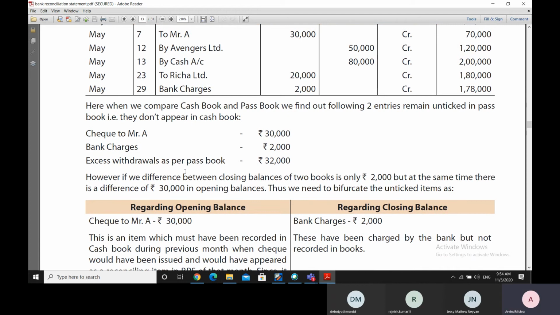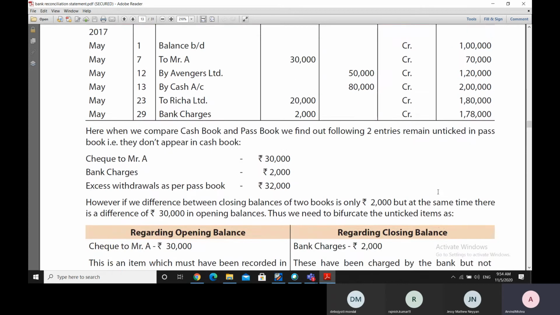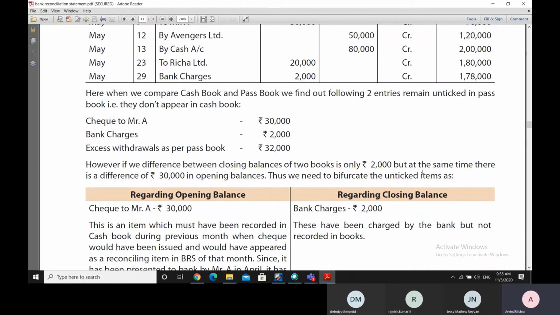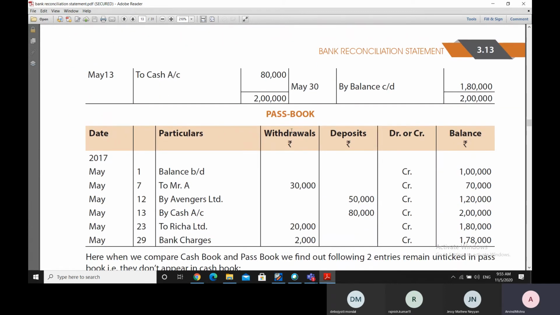However, we are seeing that these two entries total up to 32,000 rupees. However, we are finding that actually the difference is only 2,000 rupees between the closing balance, as the closing balance of this one is 180 and this closing balance is 178. But at the same time, we are finding that there is a difference of 30,000 in the opening balance, because here the opening balance is 70,000 rupees in the cash book, and in the passbook the opening balance is 1,00,000 rupees.